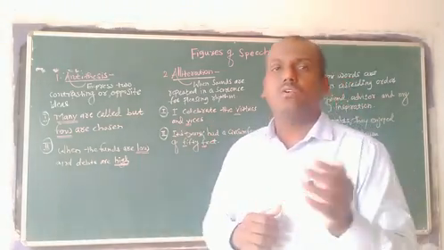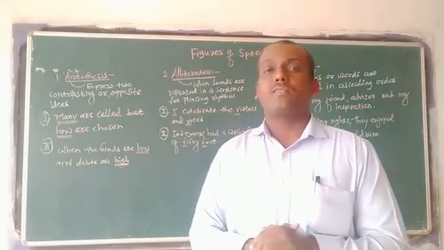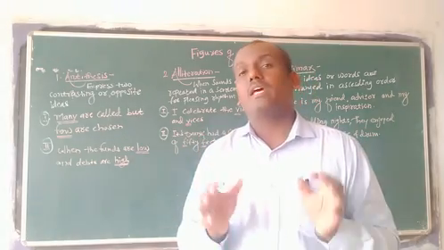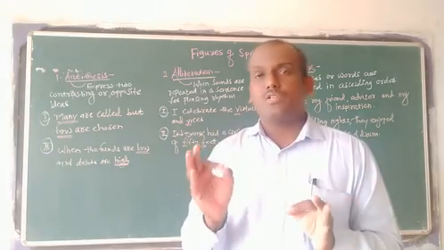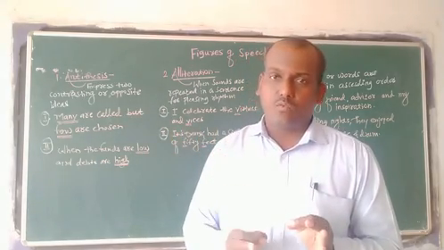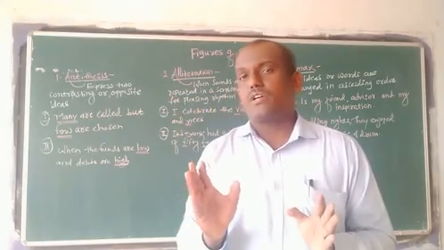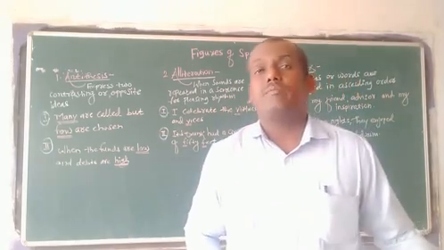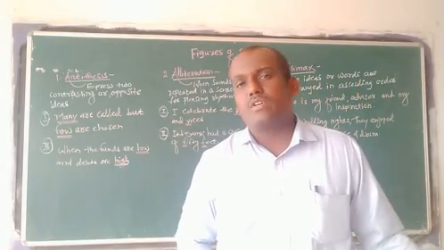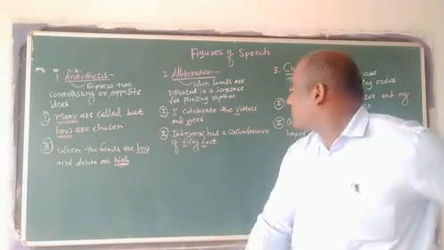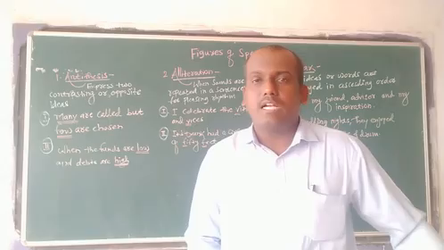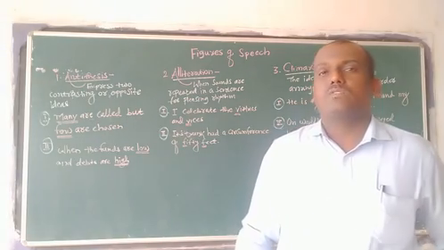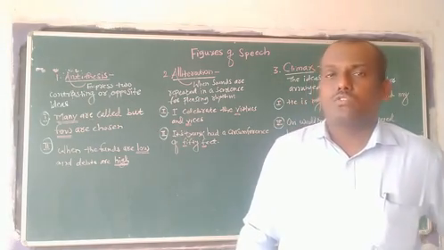Another one is alliteration. I told you alliteration is very easy to understand. Alliteration is nothing but a repetition of sound. My dear friends, we have to remember here, sound. I have not used here the word. If I said word, then the figure of speech is repetition. When alliteration is a repetition of sound, then we can say the figure of speech is alliteration. I used here the example, I celebrate the virtues and vices. In that sentence, V sound is repeated. You can see here, I underline that V sound. So the figure of speech is alliteration.